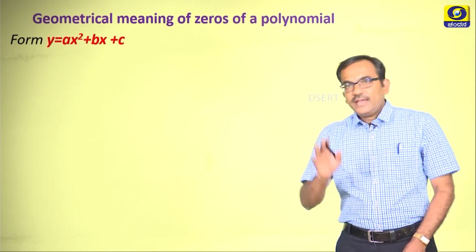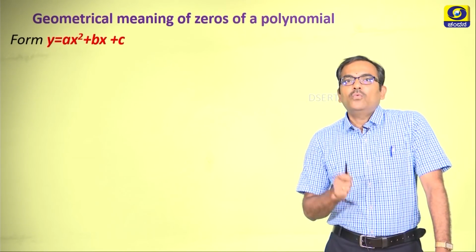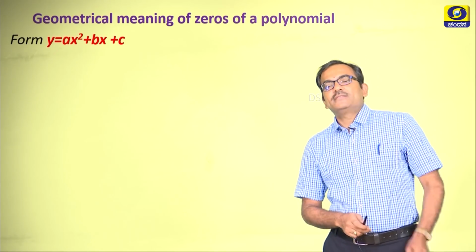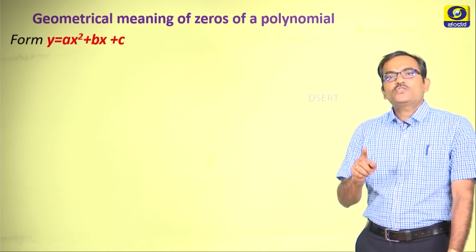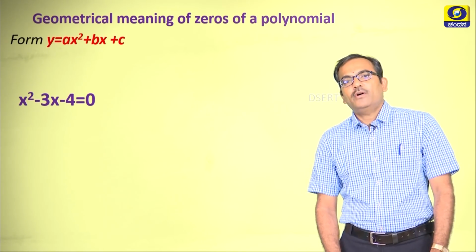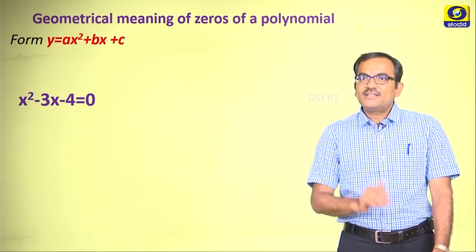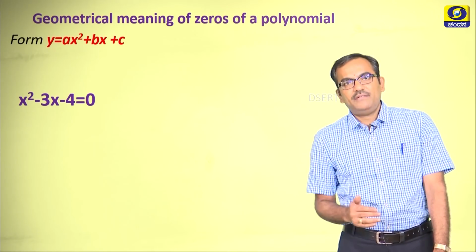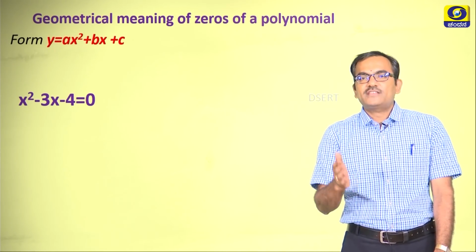Here in the second case, I have taken y is equal to ax square plus bx plus c form, which is nothing but the quadratic form. And the particular example in this criteria, I have taken as x square minus 3x minus 4.